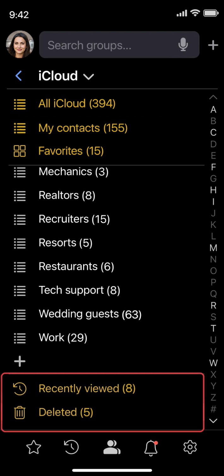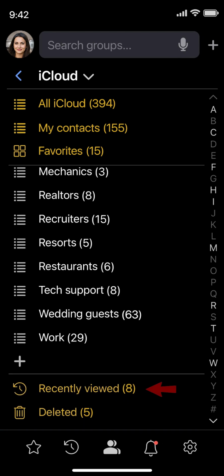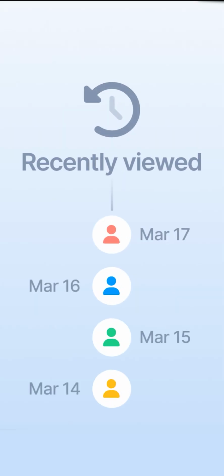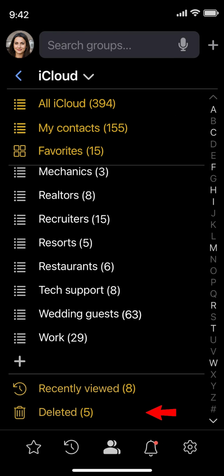There are 2 more built-in groups at the bottom. The recently viewed group is handy for getting back to people you interacted with just a while ago. Finally, the deleted group lets you restore inadvertently deleted contacts. Groups wouldn't be practical if they were hard to organize.